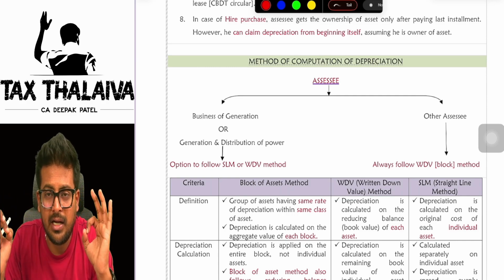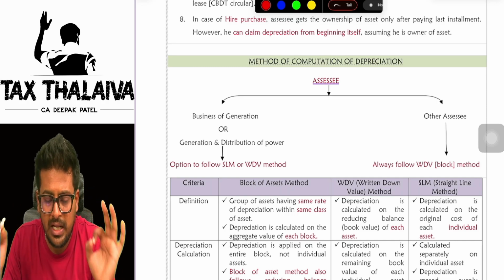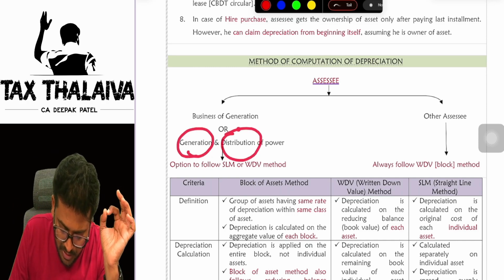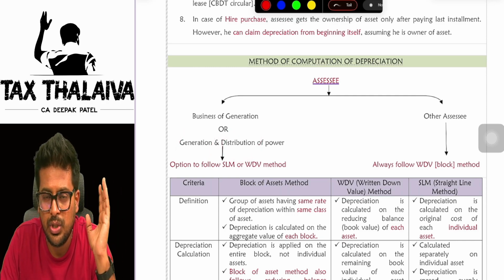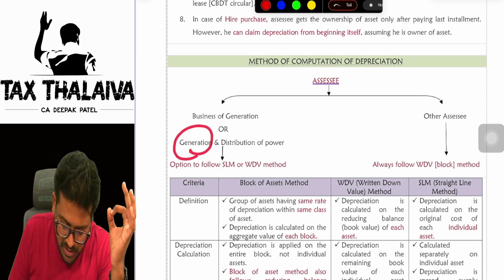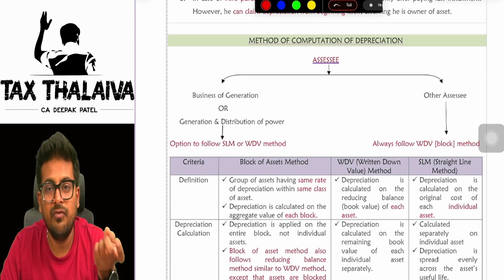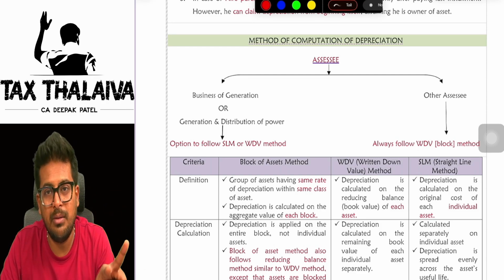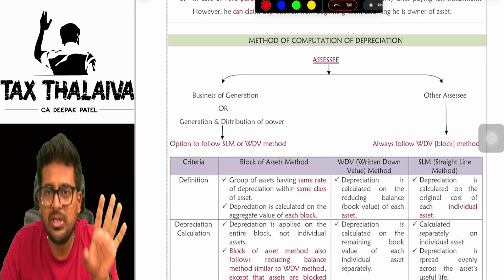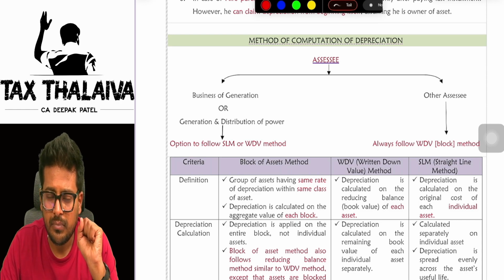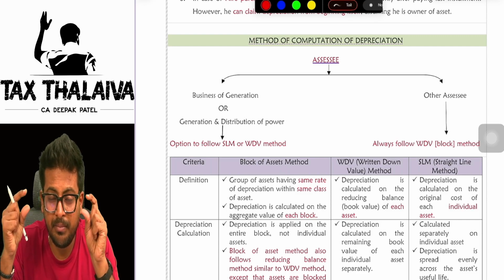See, under Income Tax Act, SLM method option is available only in the case of power generation, power distribution companies. It is not available for other assessees. Only if you are in the business of power generation or distribution of power, only in that case you are eligible. You have the option whether to opt for SLM method or WDV method. In all other assessees, it is mandatory to compute the depreciation under WDV method. But generally under Income Tax Act, the method used is WDV method only.